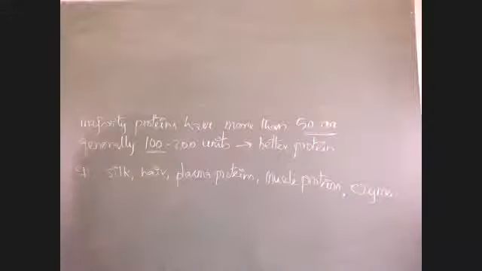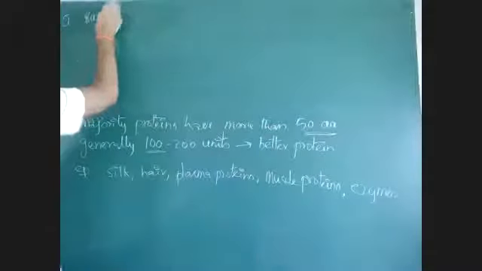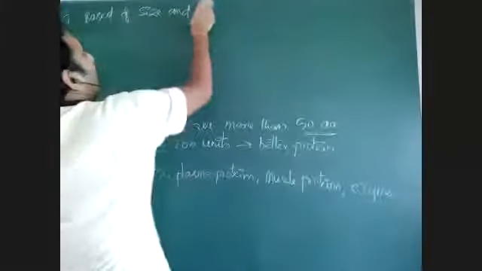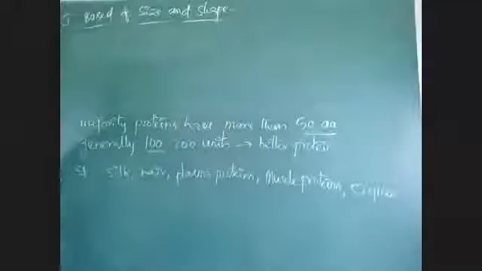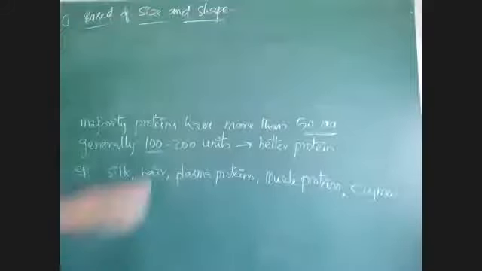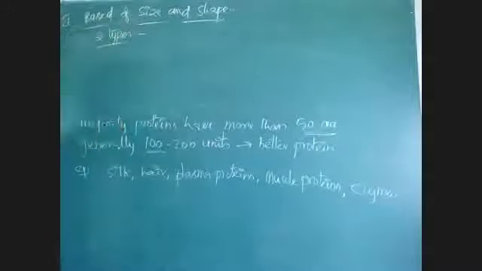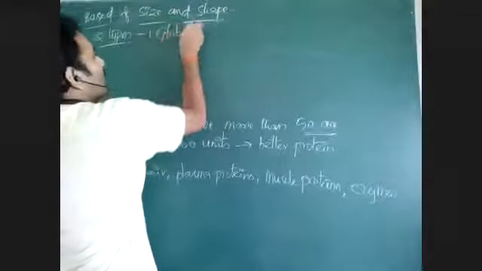First classification of protein: based on size and shape. Based on the size and shape, total proteins are divided into two types. There are two types of proteins based on the shape and size. One is globular proteins.